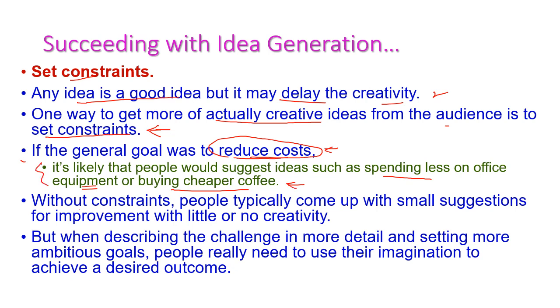Without constraints, people typically come up with small suggestions for improvement that involve little or no creativity. So for that we need to set constraints, describing the challenges in more detail and setting more ambitious goals. People really need to use their imagination to achieve a desired outcome. So setting constraints is very important to achieve the goal on time.